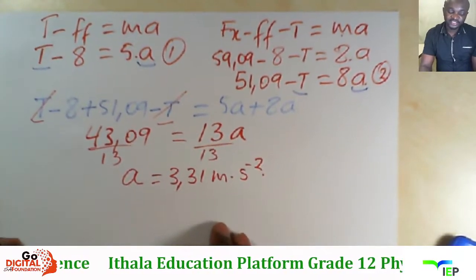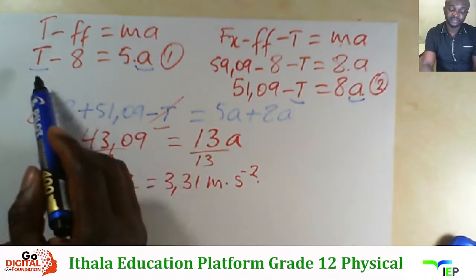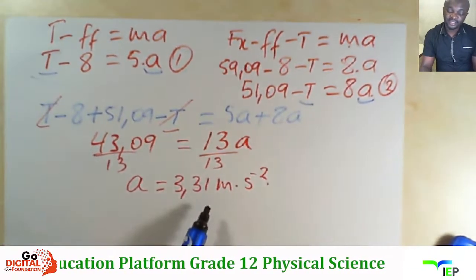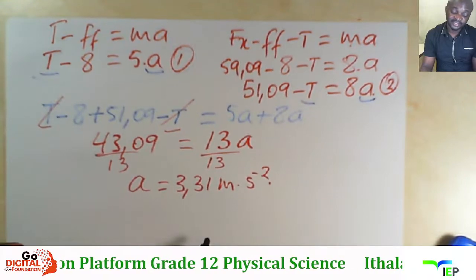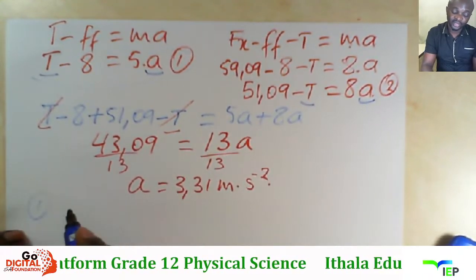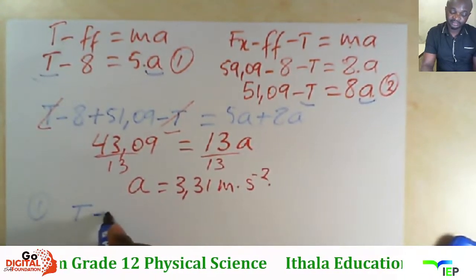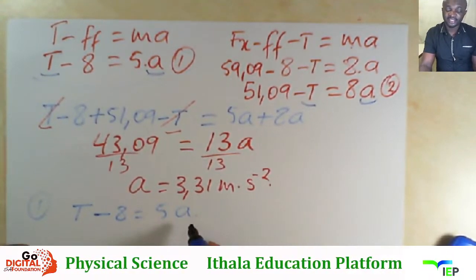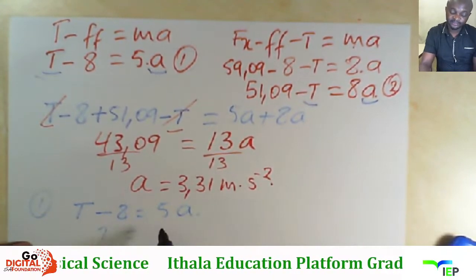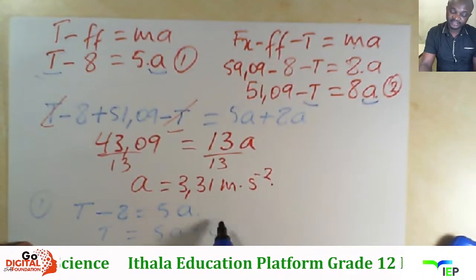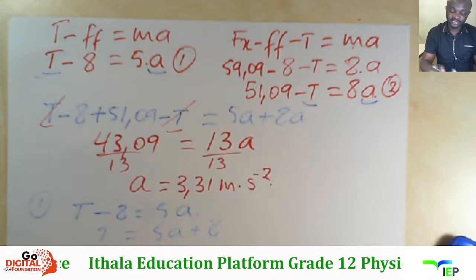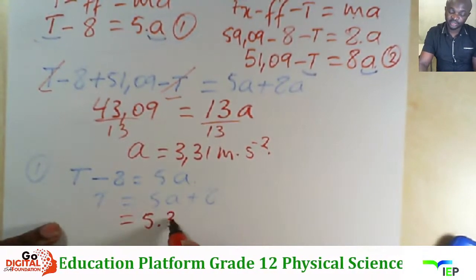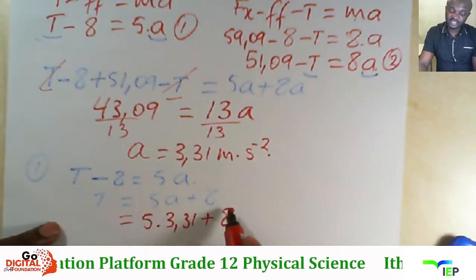Masifuna ucalculate tension, sungasebenzisa noma ipi equation, ungasebenzisa leyo kuqala noma usebenzise lesibili kuyafana. I-tension izoba izokhiphela nje i-answer efanayo. So mangibela ku equation 1. Equation 1 ethi T minus 8 is equal to 5a. I-value ka a sengiyayazi ke, so kusho ukuthi ngizothi T is 5a plus 8. So into ngizoyenza ke ngenza i-substitution. It's 5 times u-a sengiyamazi u3.31 plus 8.